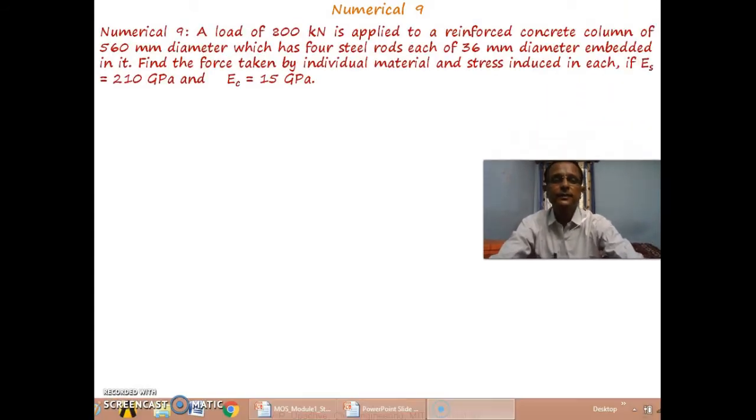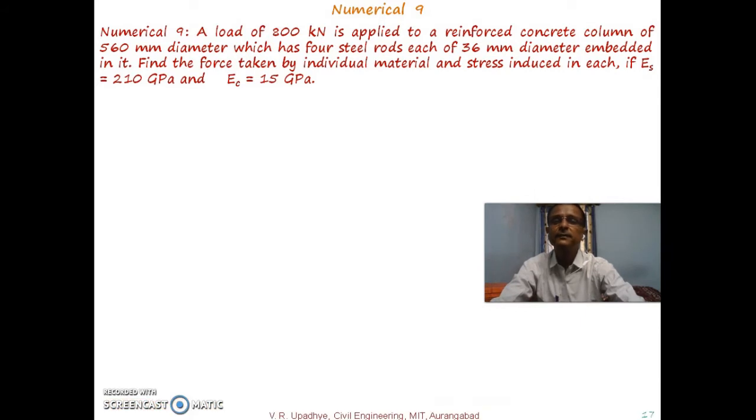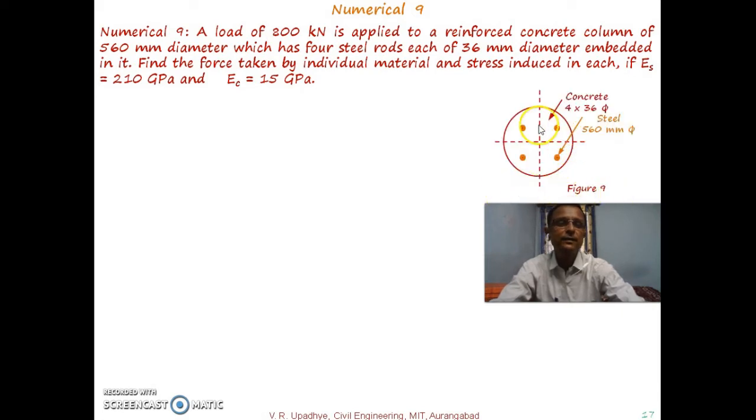So this is the data given for the numerical. A load of 800 kilonewton is applied to a reinforced concrete column of 560 millimeter diameter, which has 4 steel rods, each of 36 mm diameter, embedded in it. This is the cross section of that column.